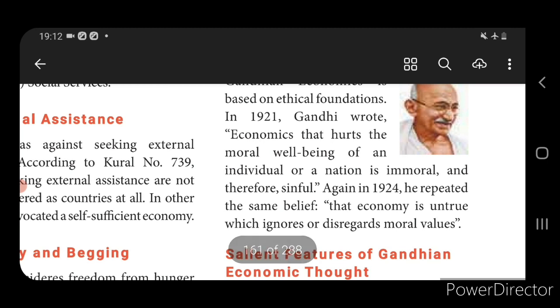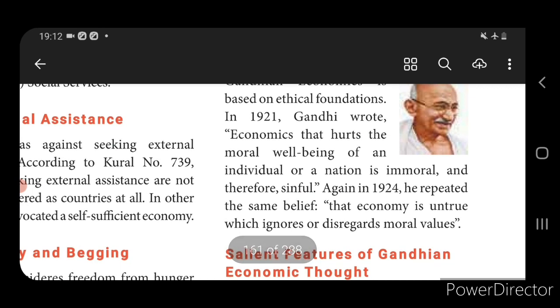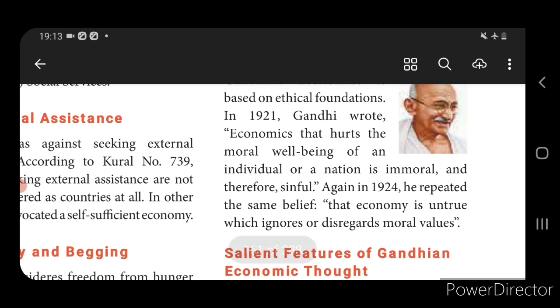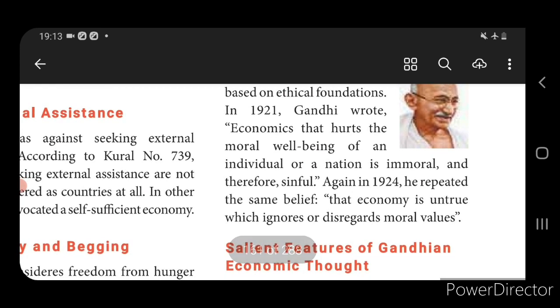And then he gave more importance to small scale production, and people who work at home. And for labor also he gave importance, that labor has a dignity. So he gives more importance to the development of the village, to small scale production, and to labor. And he is against machinery and industrialization, he restricted the use of liquor, and he spoke of how to control population. Okay, so thank you students.